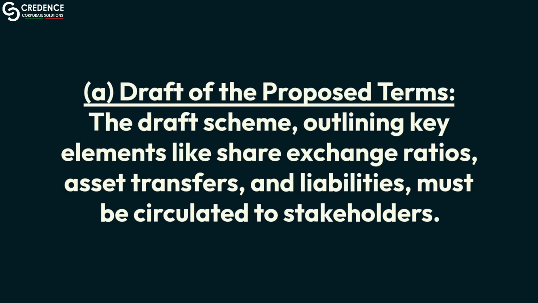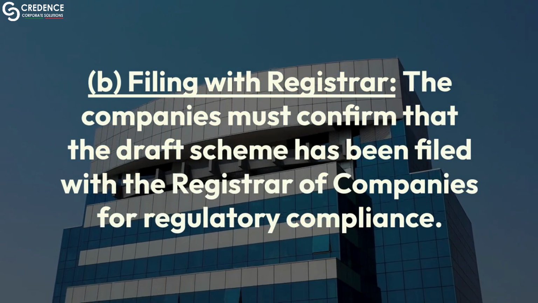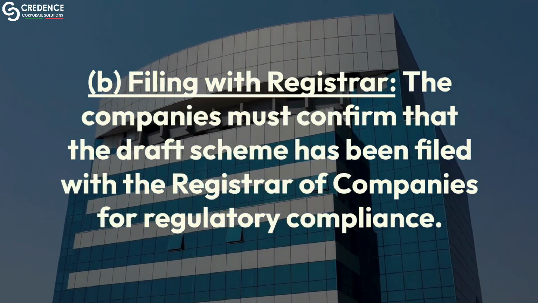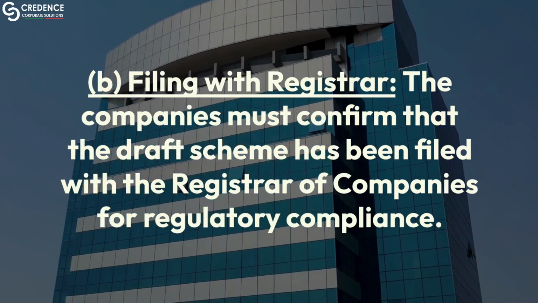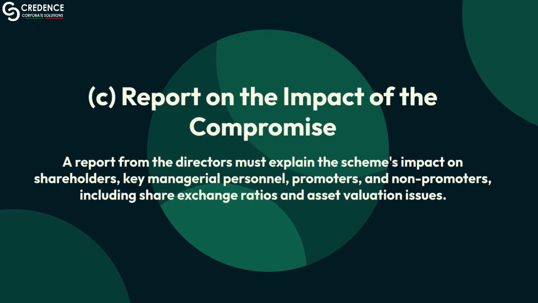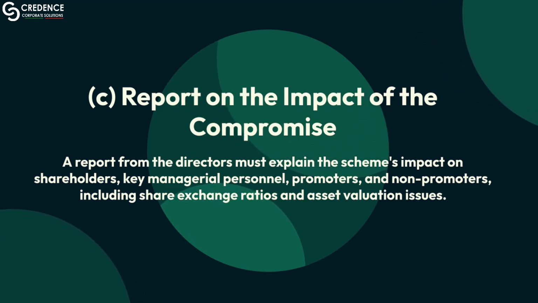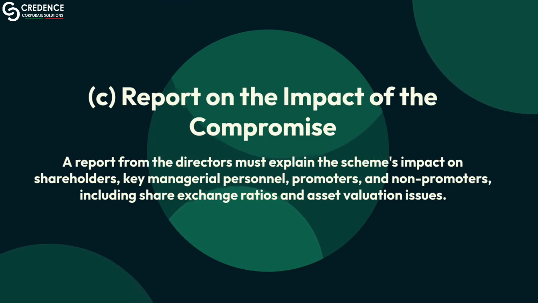A. Draft of the proposed terms. The draft scheme, outlining key elements like share exchange ratios, asset transfers, and liabilities, must be circulated to stakeholders. B. Filing with registrar. The companies must confirm that the draft scheme has been filed with the Registrar of Companies for regulatory compliance. C. Report on the impact of the compromise. A report from the directors must explain the scheme's impact on shareholders, key managerial personnel, promoters, and non-promoters, including share exchange ratios and asset valuation issues.